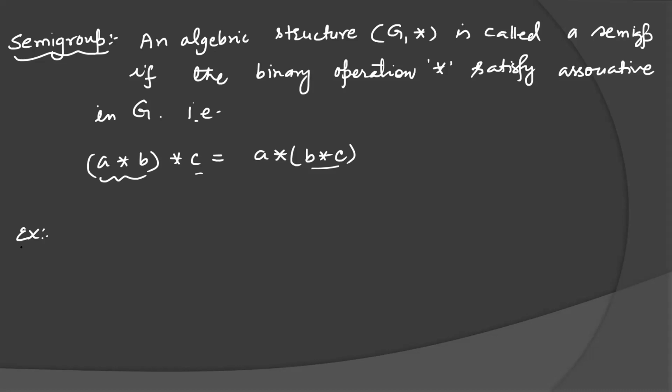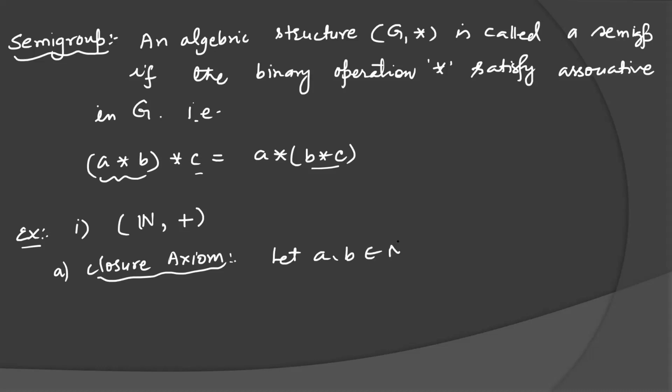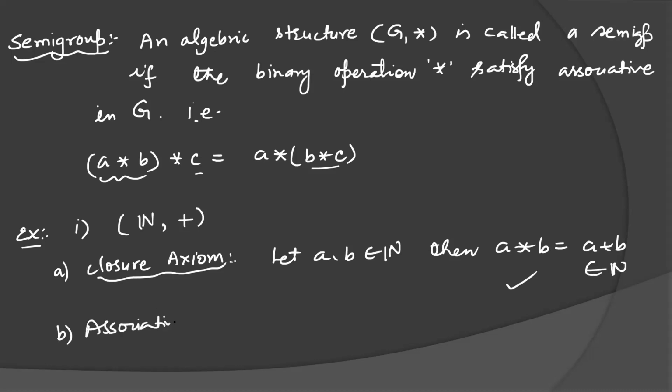Let's see some examples. First I am taking the set of natural numbers with binary operation addition. First is the closure axiom, or binary operation property. Let A and B belong to the natural numbers. Then we know that A plus B will also belong to the natural numbers. So the closure axiom is satisfied. Check the associative property.